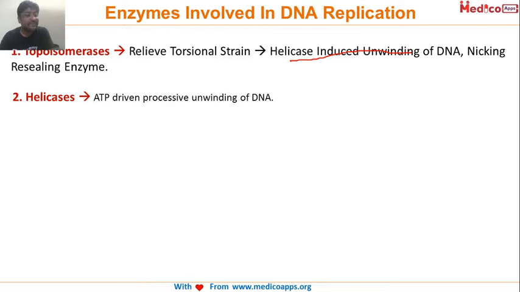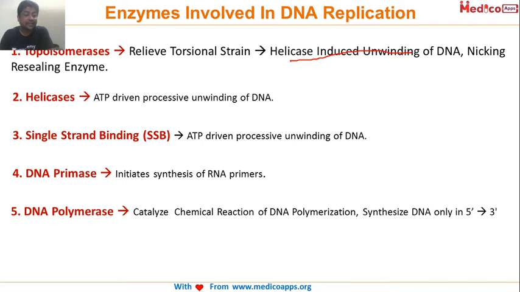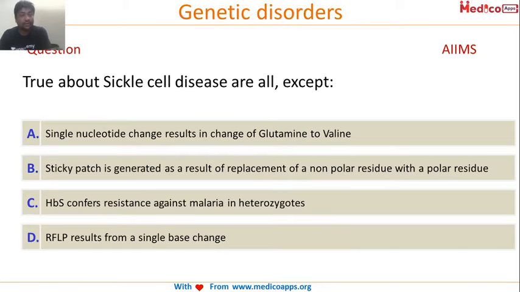Helicases will be ATP driven unwinding of DNA. Single strand binding proteins, again, will help in unwinding of DNA. DNA primase will initiate the synthesis of RNA primers. DNA polymerase will help in DNA polymerization. Okay, and DNA ligase will seal single stranded nick on lagging strand. So this is a little tricky question. It's a favorite AIIMS topic also to ask. So let's answer this question.